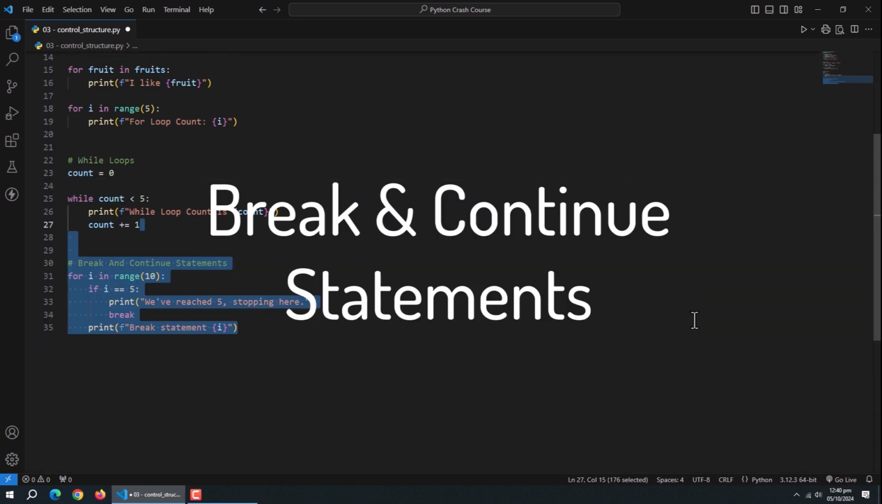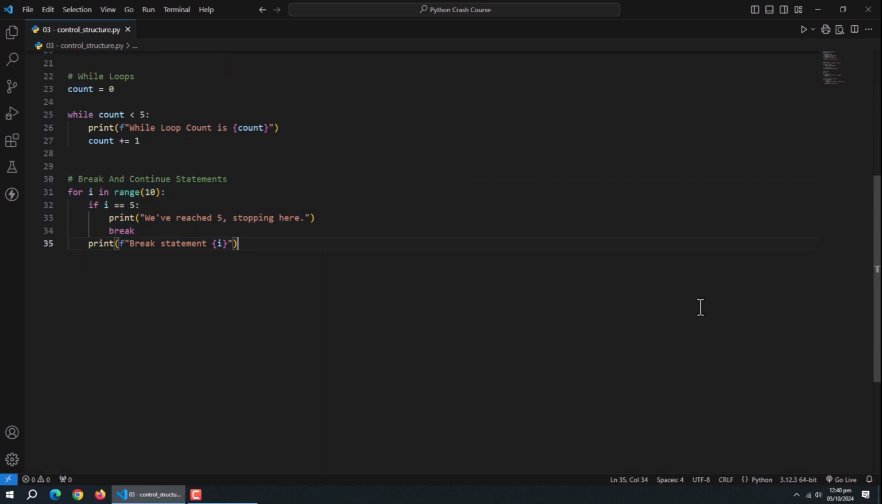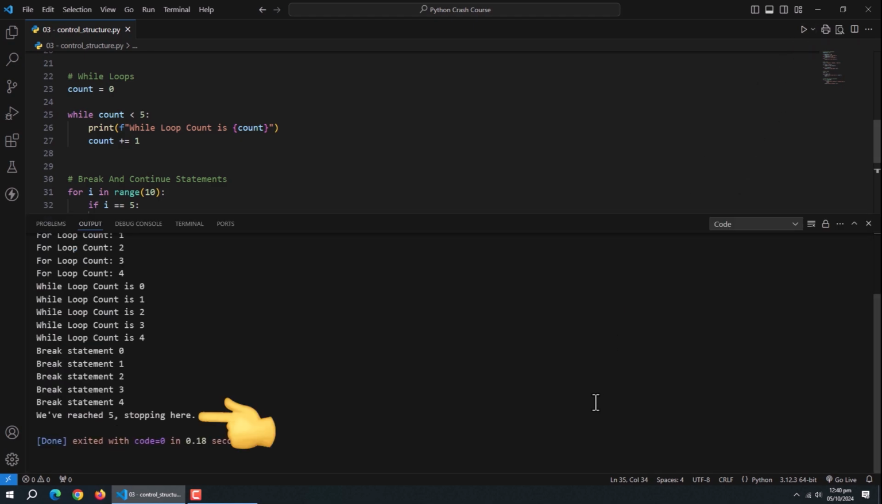Next are break and continue statements. Sometimes you need more control over your loops. That's where break and continue come in. For example, we created this for loop to run 10 times. But inside it, we used if statement to check if value is 5, and inside it we used break statement to stop the loop and come out of it. And then we are simply printing the value. This loop ran till the value reached 5 and did not run after that. That break keyword broke the loop.